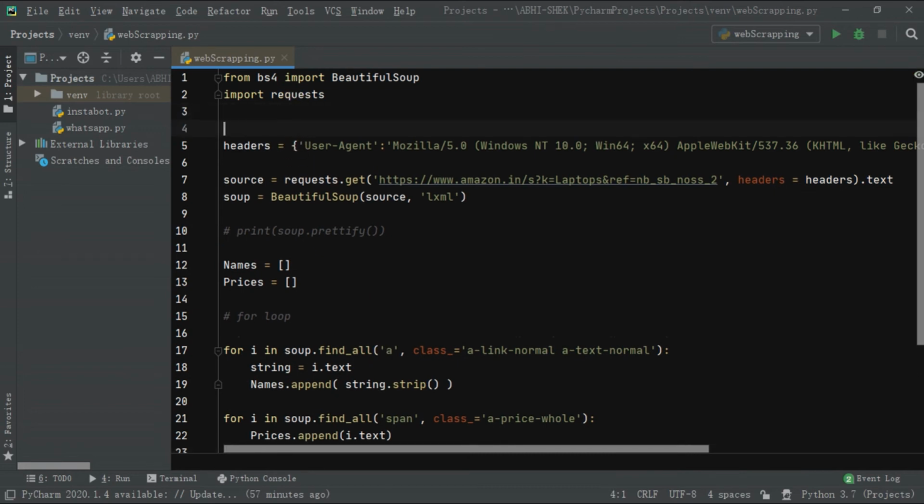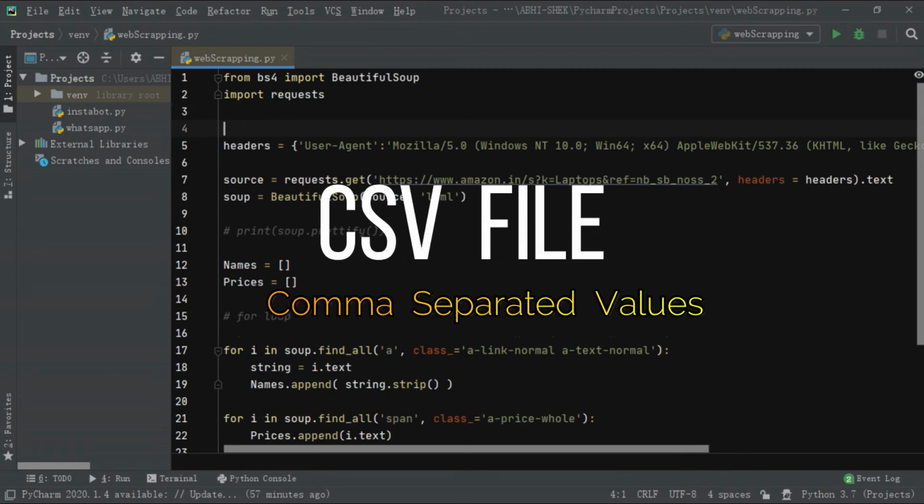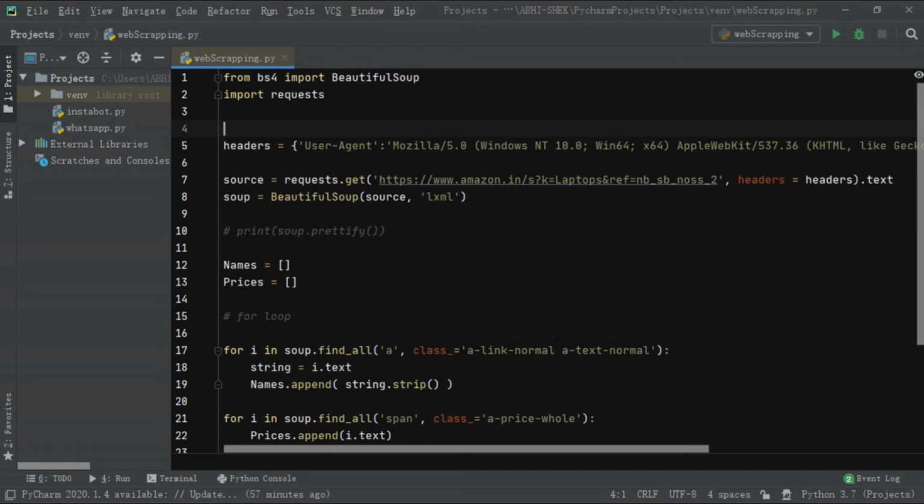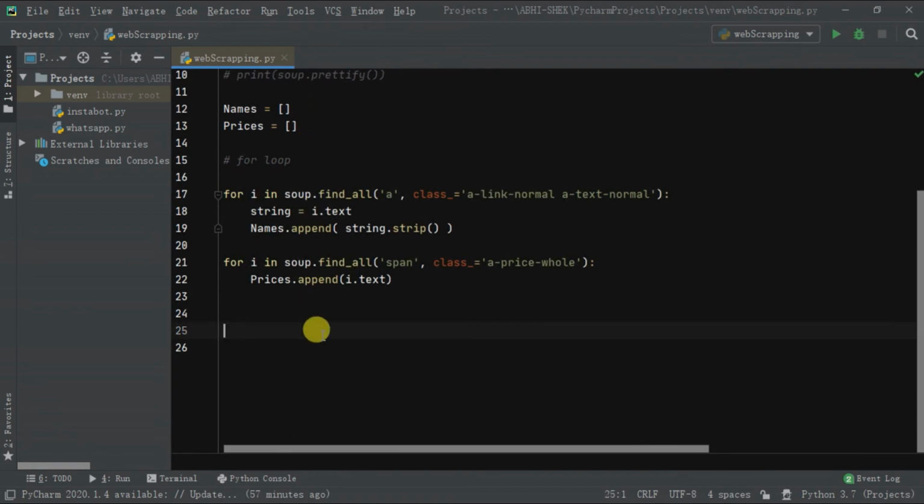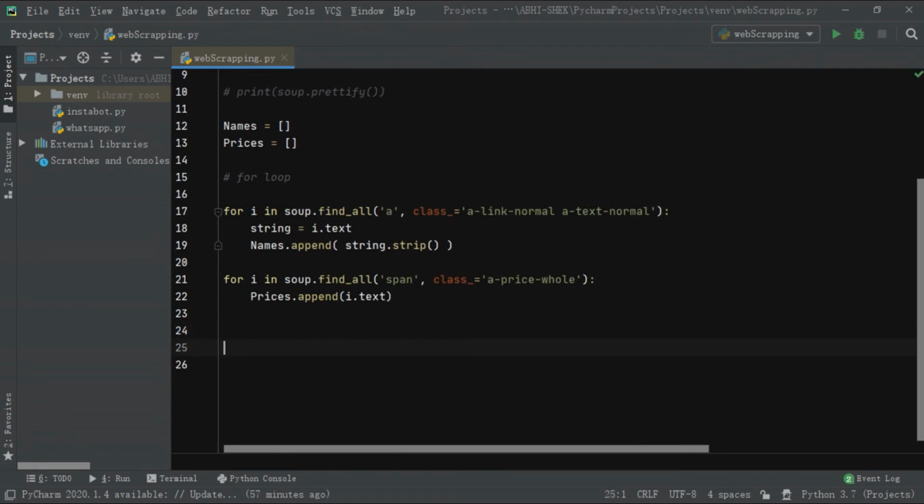Now we need to store this information in a formatted way. We are going to store this information in a CSV file. CSV files are comma separated value files. If you open a CSV file in a text editor, you will find they are just plain text files separated by commas. To handle CSV files, you need to import a module called csv. If you get an error while importing csv, it means it is not present in your system. So you need to download it using the pip command, or if you are using PyCharm, then you can download it from settings.